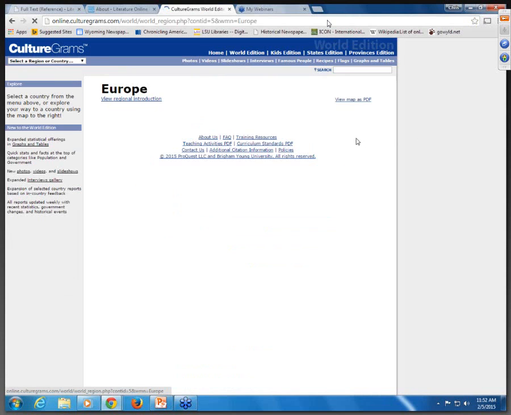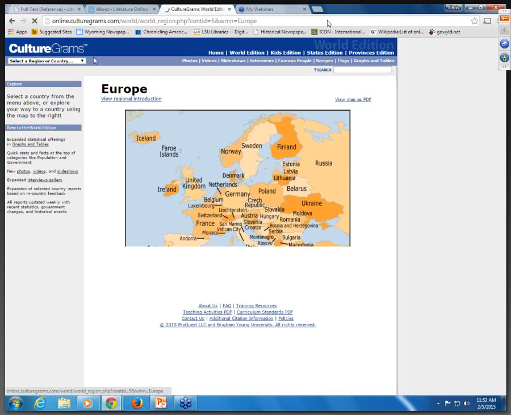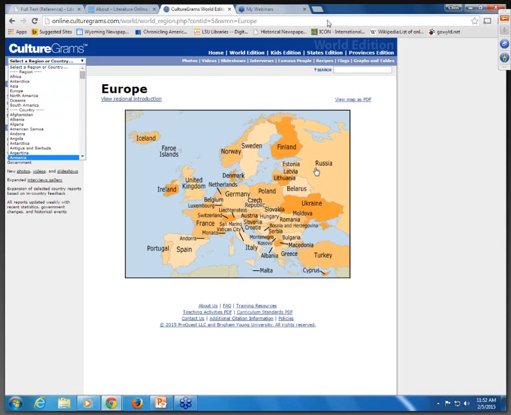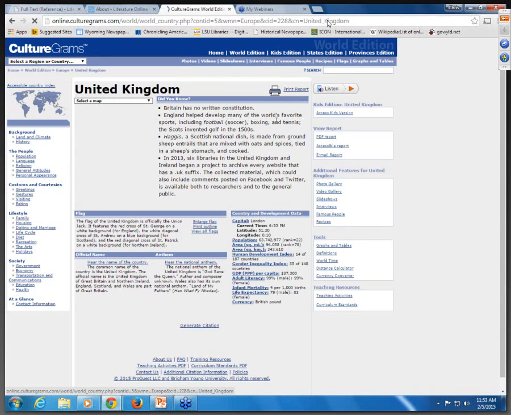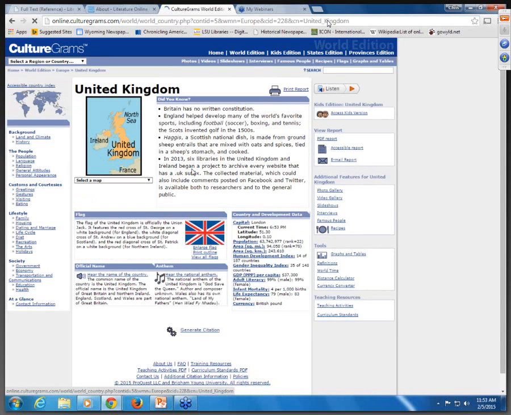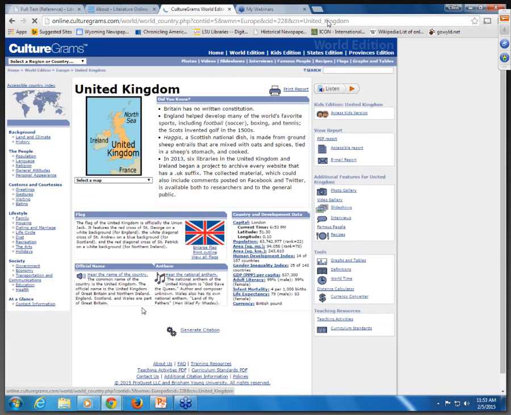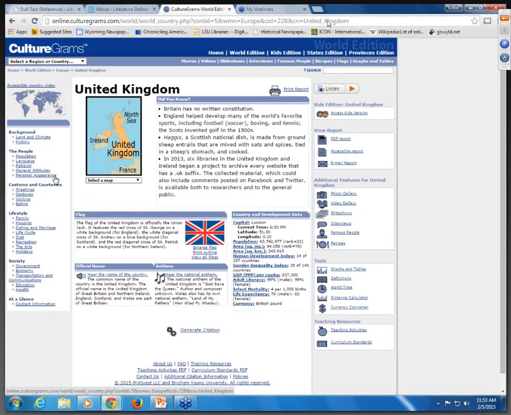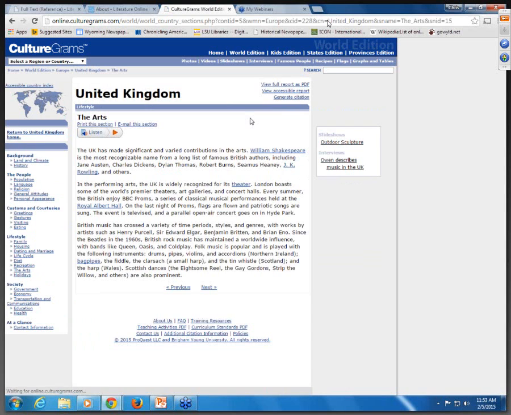We can use the map to find our location, or on the top left, notice there's a drop-down menu. Once we're in our country, you'll see there's basic background information, photo galleries, slideshows. But here on the left-hand side, I just wanted to point out a couple of things, and that is that you can get background about the people, population, language, but I'm going to open up the arts here under lifestyle. And here under the arts for United Kingdom, there's information included about William Shakespeare.